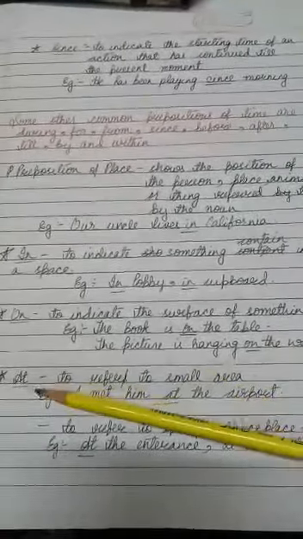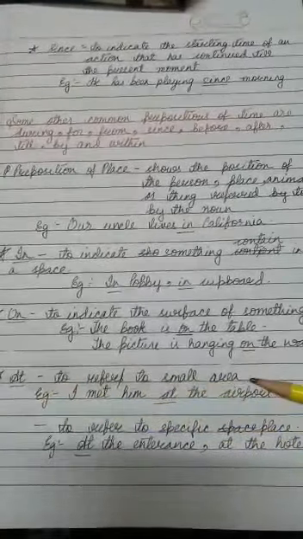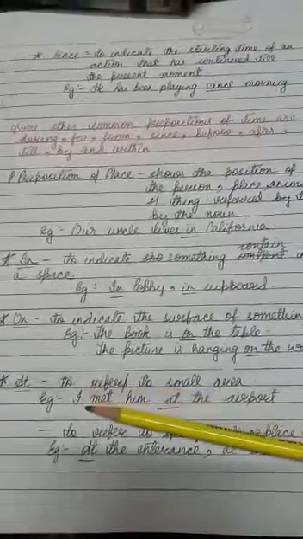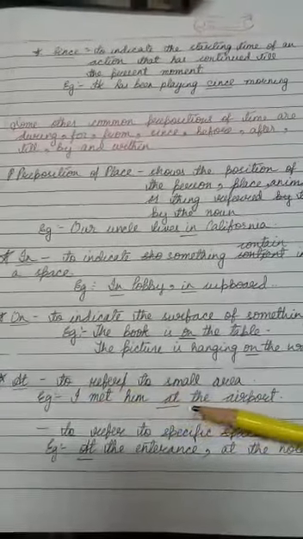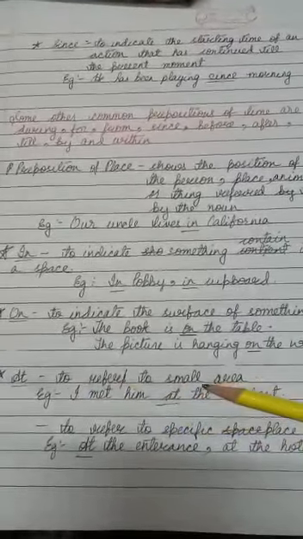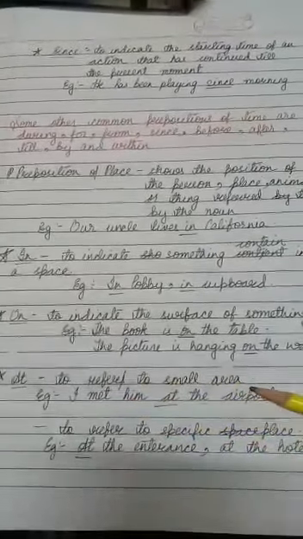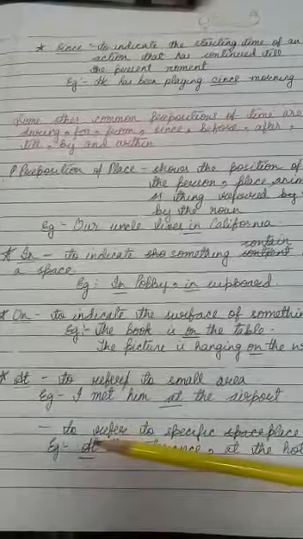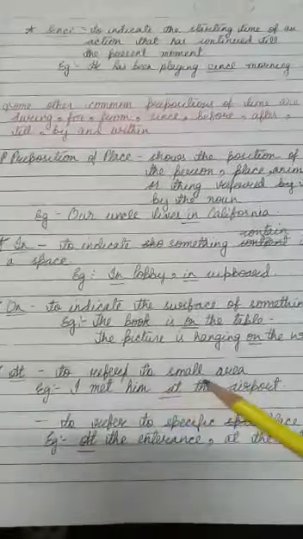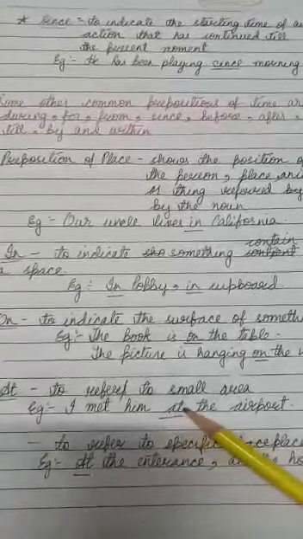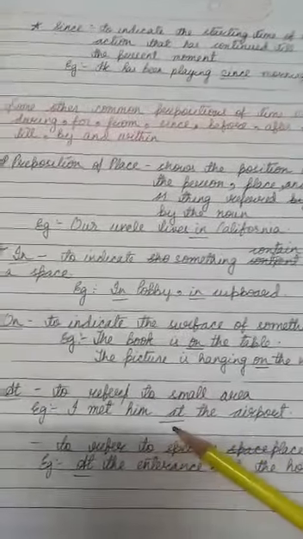Next one is "at", to refer to a small area. When it refers to a small area, we put "at"; if it refers to a big area, we put "in". I met him at the airport. But I met him in Mumbai, because Mumbai is a big place.